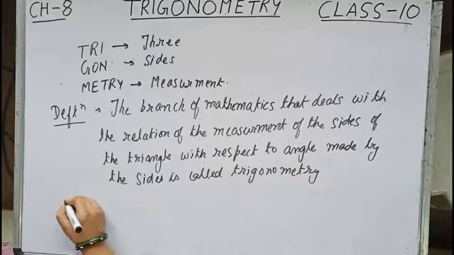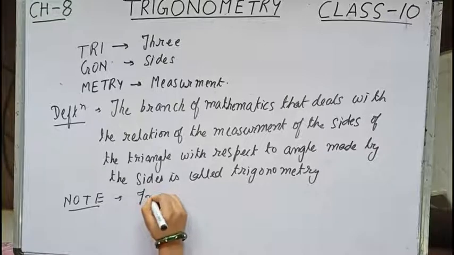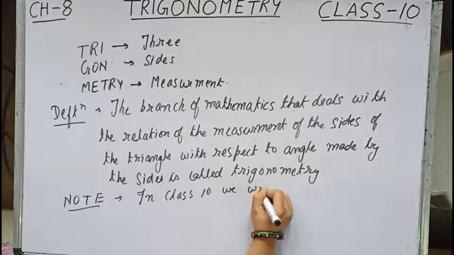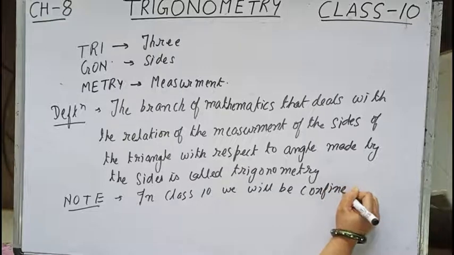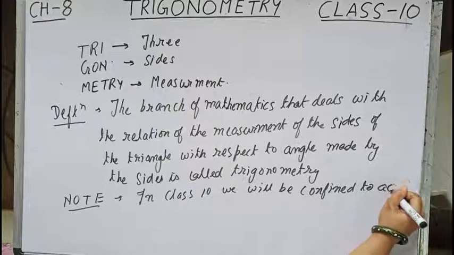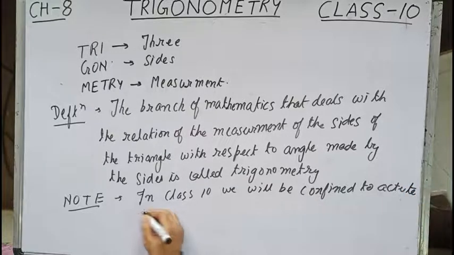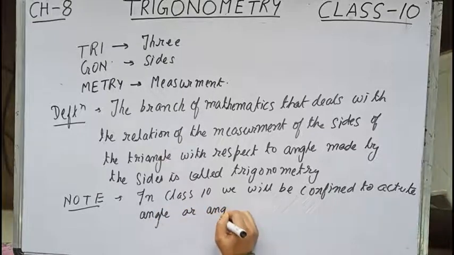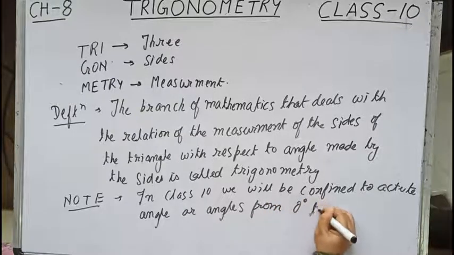Why? Because note that in class 10 we will be confined to acute angles only, or angles from 0 degree to 90 degree.